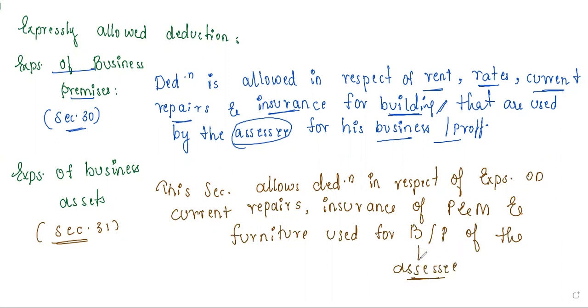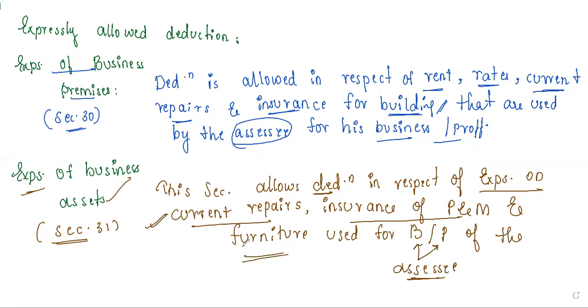Whatever the business the assessee is going to do, whatever the profession, on that only we will be giving some deduction. So we usually allow the deduction in respect of expenses on current repairs. What do you mean by current repairs? It occurs every time. That is the expense you get on current repairs, or insurance of plant and machinery. Every year you will be paying that. Again, it is an expense related to your business assets, plant and machinery.